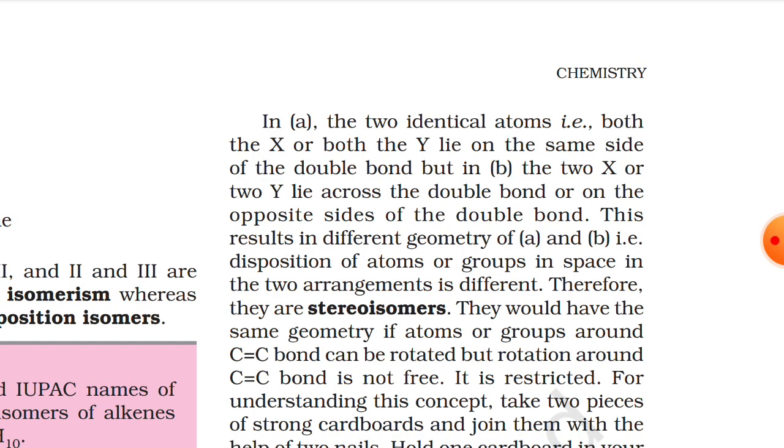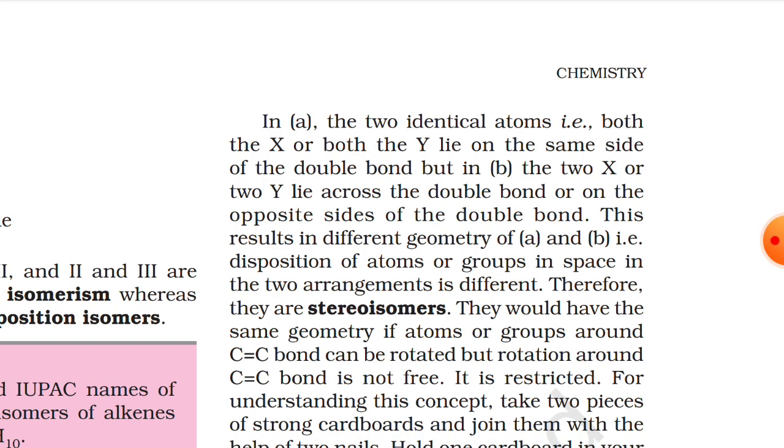This results in different geometry of A and B, that is, the disposition of atoms or groups in space in the two arrangements is different. Therefore, they are stereoisomers. They would have the same geometry if two atoms or groups around the C=C bond could be rotated, but rotation around the C=C bond is not free.